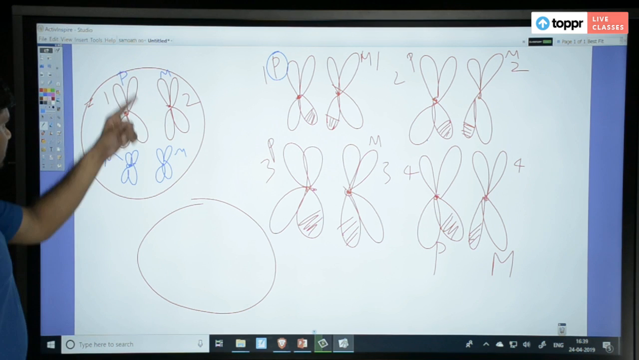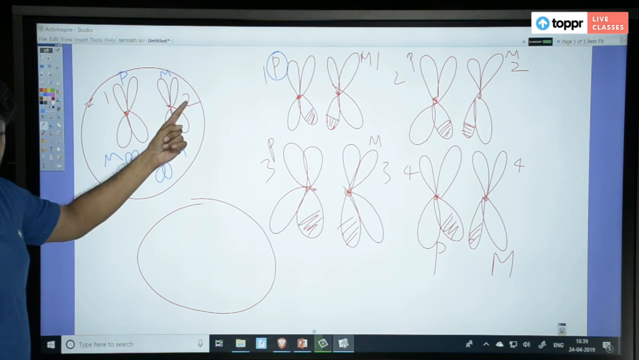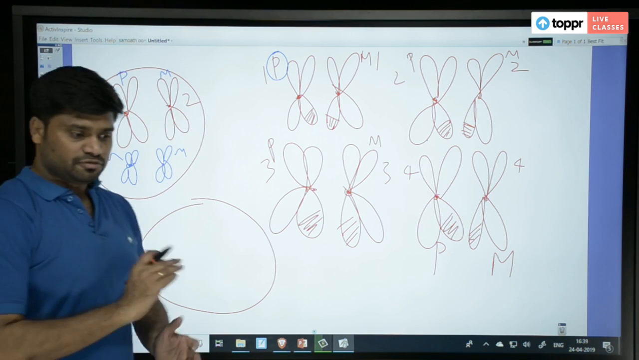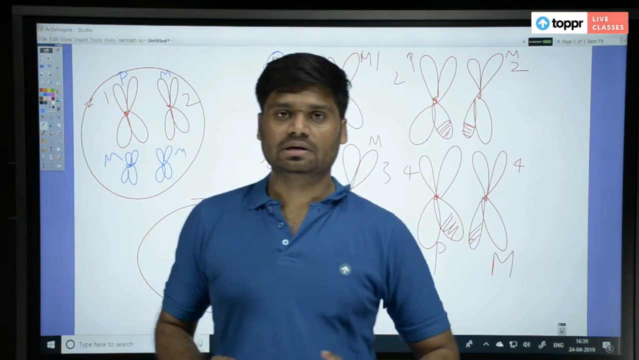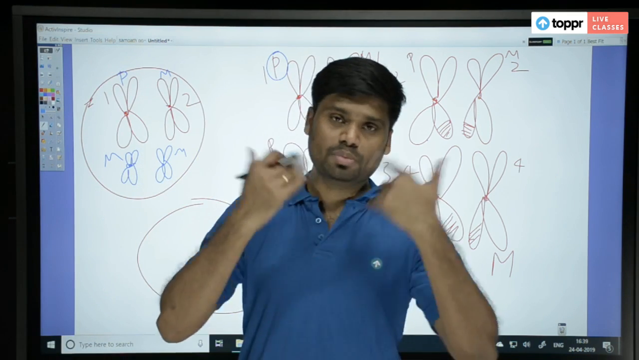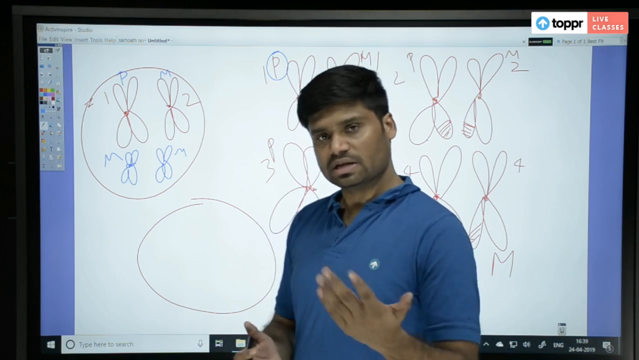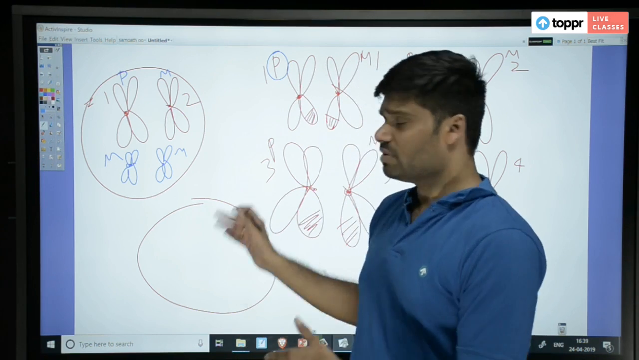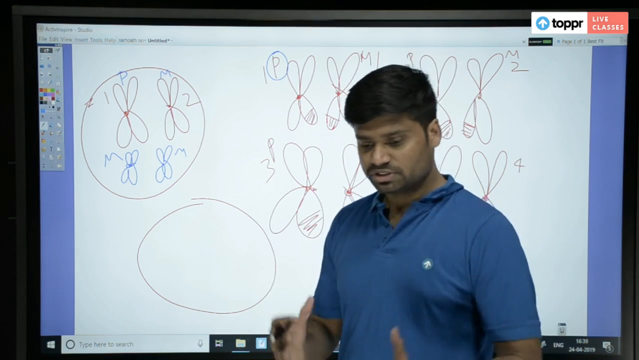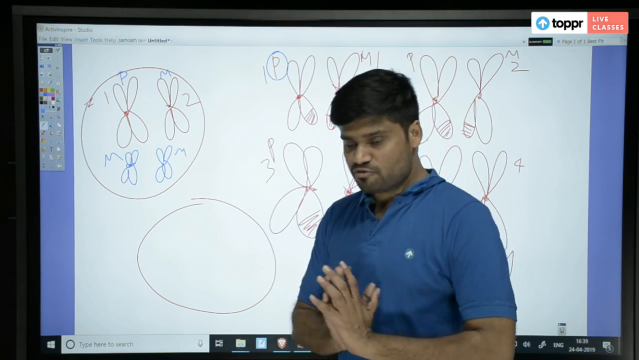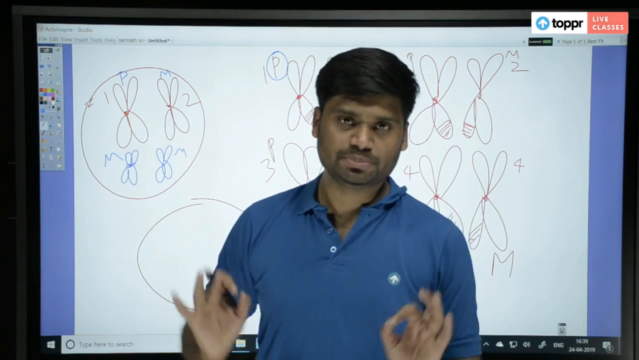Or first may be paternal, second may be paternal, other two may be maternal. Or first three paternal, last one maternal. Or first maternal, so many combinations you can imagine. There is mathematics for that also, but right now we are not concerned about that. We just need to understand that a gamete can be of a variety of types, just because of independent